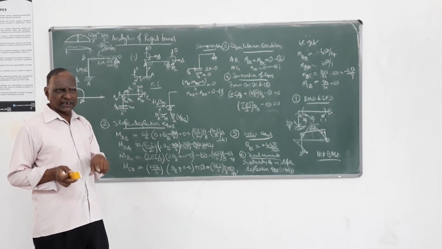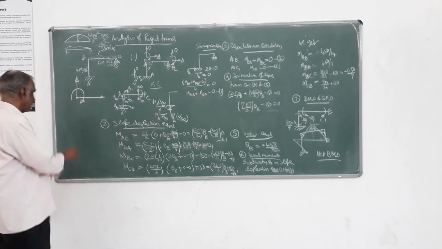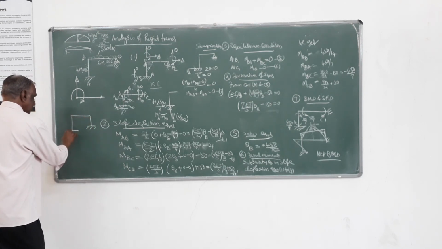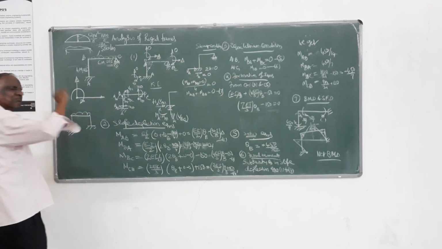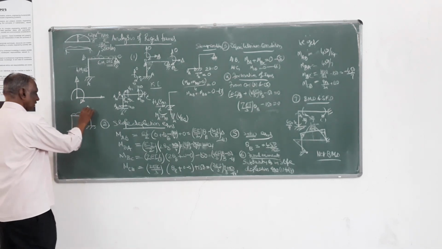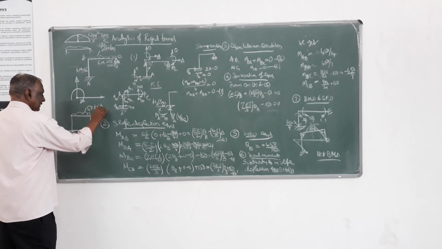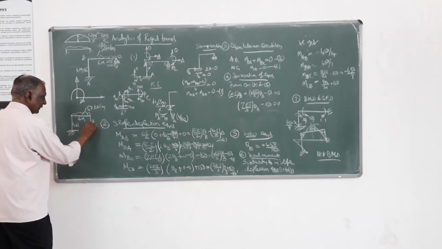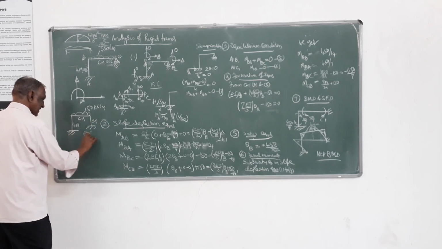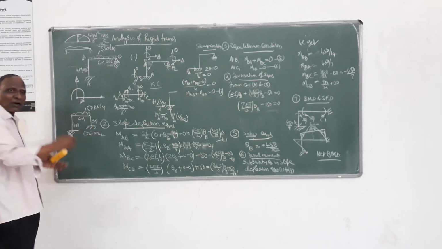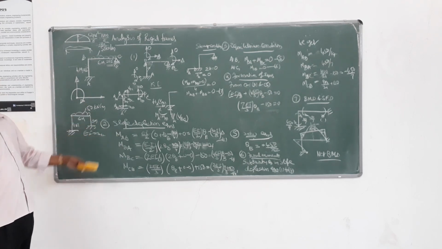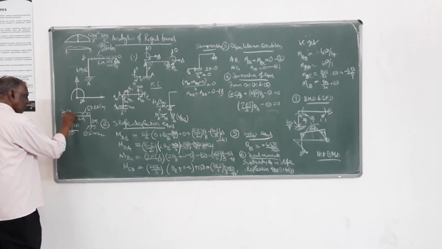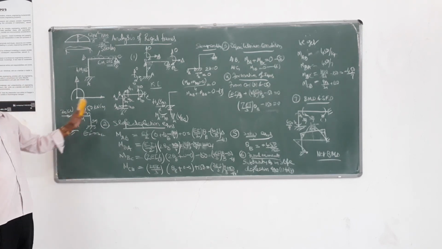Right? So you can work another example like this. You can take it. This. So 50 kilonewton per meter, 6 meters, 4 meter, 3 meter, EI is constant. You can cook up the problem on your board. Take this and I will give you a load, 20 kilonewtons. So you can try this.